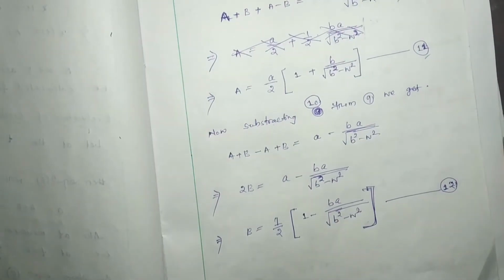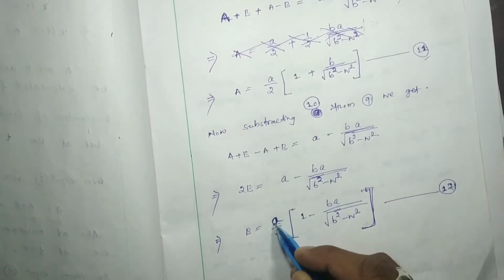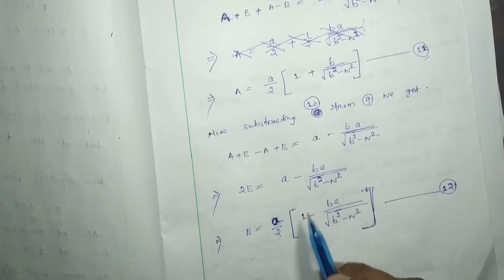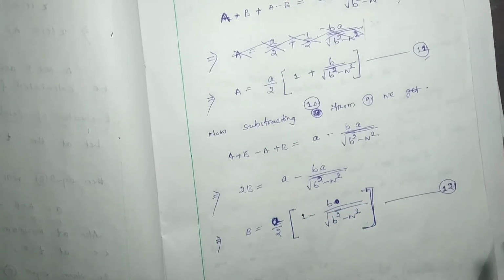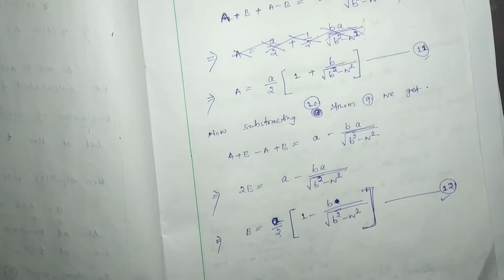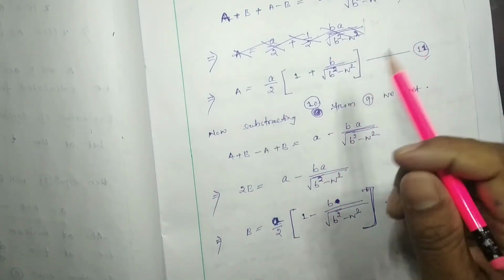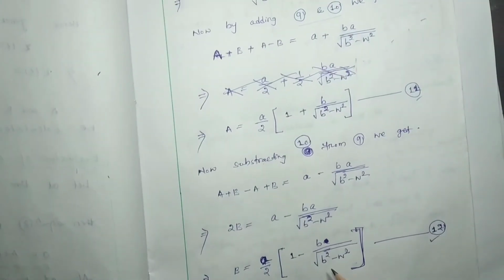So that implies a can be taken outside, mistakenly I wrote it, it will be a by 2 into 1 minus b by b square minus omega square root over. Let it be equation number 12. Okay, so in this way we found the value of a is this much, the value of b is this much.